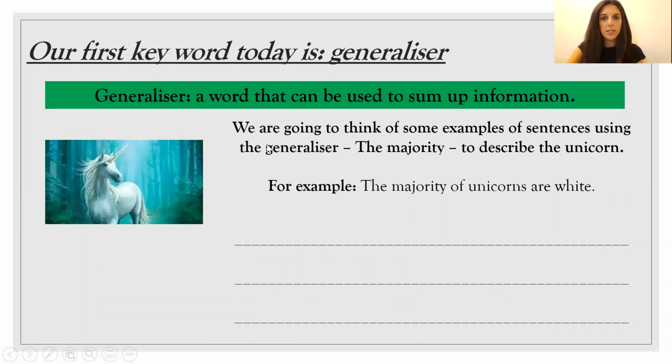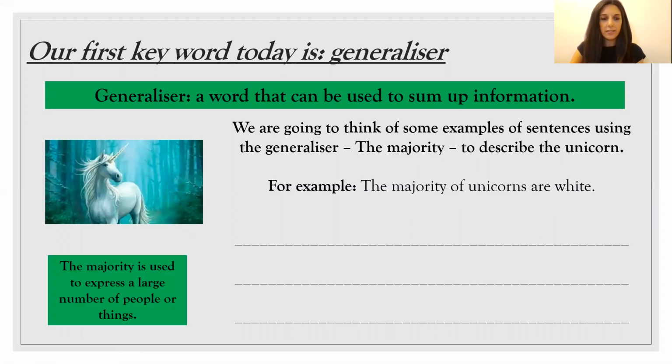So we're going to think of some examples of sentences using the generalizer, the majority, to describe the unicorn. So here's my picture of the unicorn so that I can begin to come up with some sentences. I have an example sentence here. The majority of unicorns are white. Okay, and to give me a little bit more help, the word majority is used to express a large number of people or things. So here, the large number of unicorns are white. That is a complete sentence.